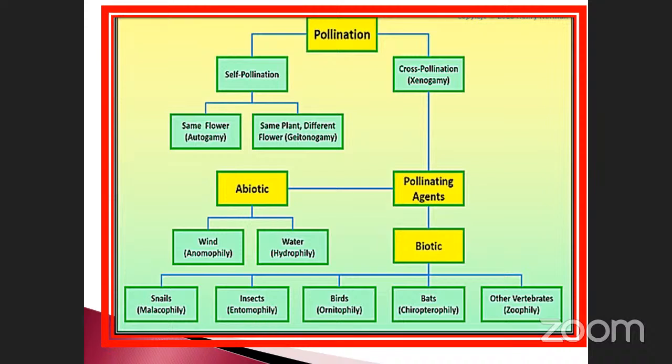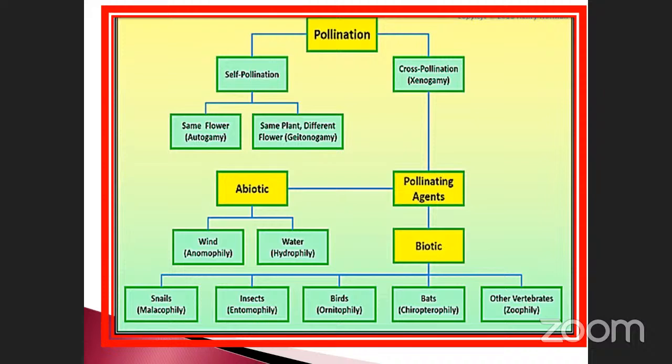Self-pollination and cross-pollination. Cross-pollination is otherwise called xenogamy, between two different plants. Within the same flower it is called autogamy. Same plant but different flower is called geitonogamy. The cross-pollination is also divided into two according to the pollinating agent: one is the biotic factor, another the abiotic factor.